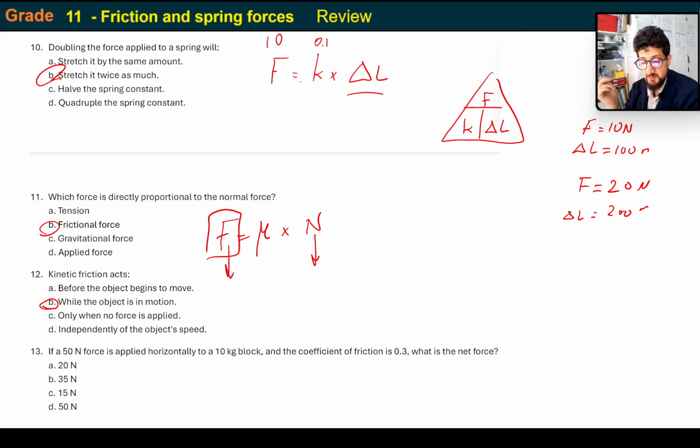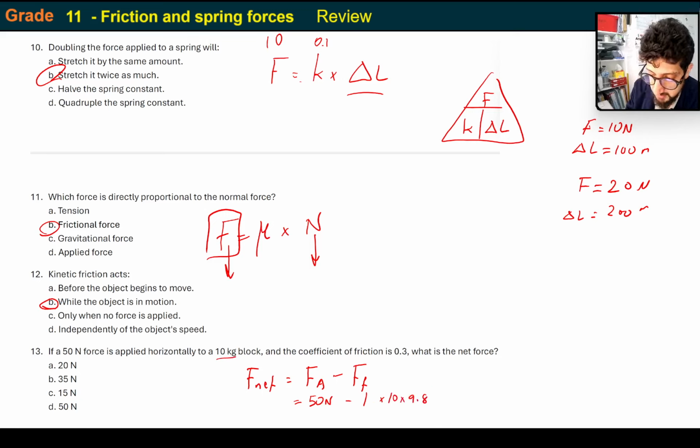Number 13. If a 50 newton force is applied horizontally to a 10 kilogram block, and the coefficient of friction is 0.3, what is the net force? The net force, F net, is equal to the applied force, F applied, minus the friction force, F friction. We know the applied force is 50 newtons, and the frictional force is going to be mu multiplied by the normal force, which in this case is 10 multiplied by 9.8. And the mu value is 0.3 because it tells us in the question.